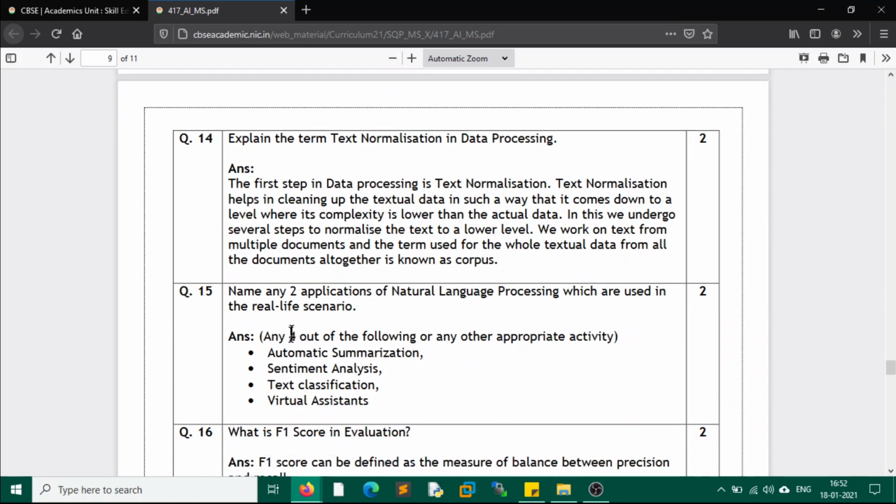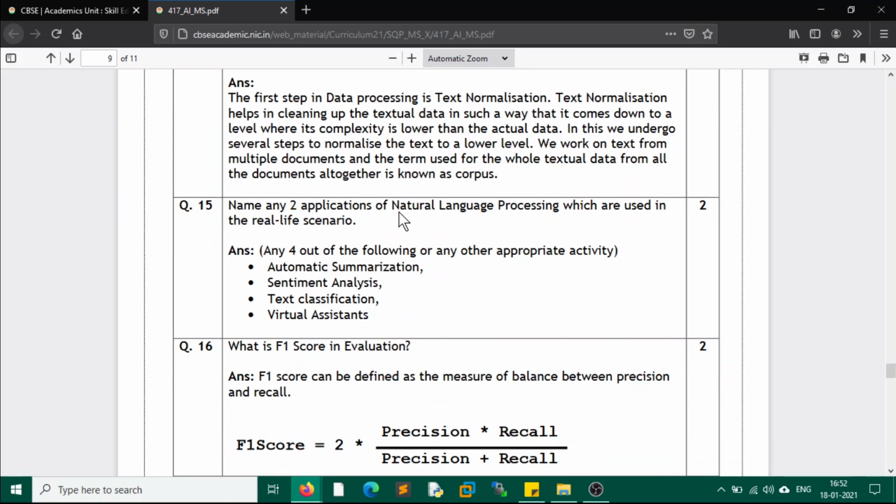Next, question 15: name any two applications of natural language processing which are used in real life scenarios. Any of these could be your answer: automatic summarization, sentiment analysis, text classification, virtual assistants, or you can say Google Voice Assistant, Alexa, or Cortana. So these are real life examples where you can just give commands and the electric light in your bedroom turns on or off. So these are real life scenarios where NLP listens to the human and does the action accordingly.